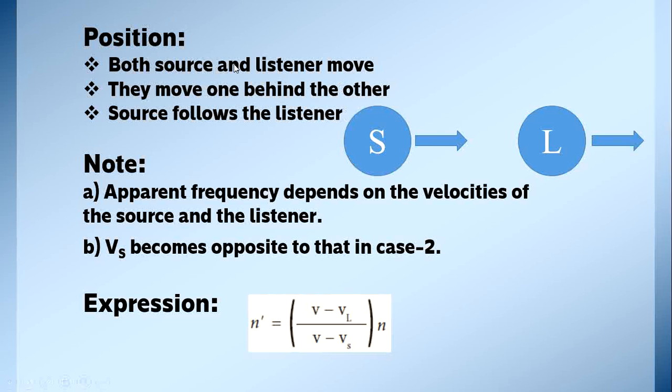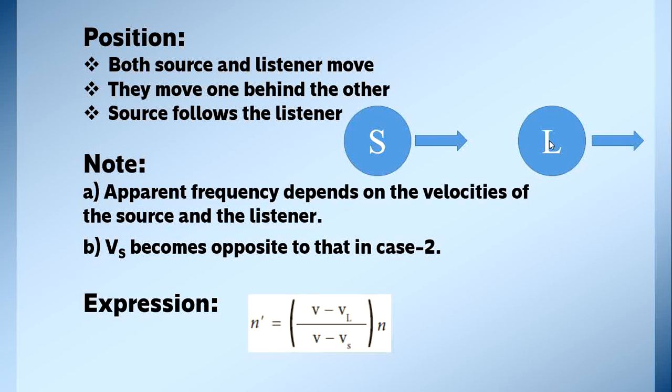Now both source and listener move. They move one behind the other. See here, source and listener move one behind the other. That is, the source follows the listener. Now what happens to the frequency? Apparent frequency depends on the velocity of the source and the listener. Depending on whether the source follows the listener fast or slowly, they hear the sound accordingly. So the apparent frequency depends on the speed of the source and the speed of the listener.